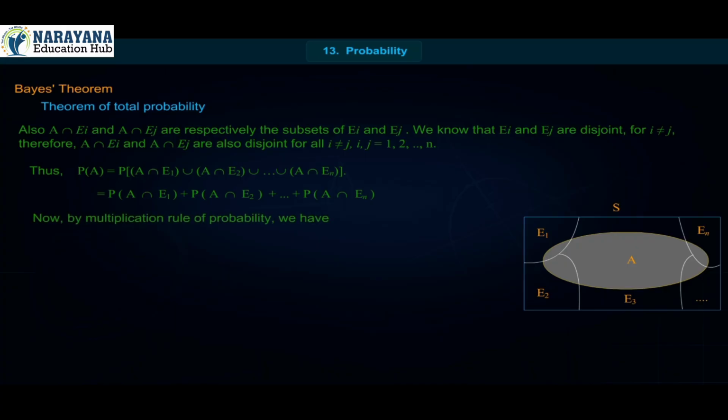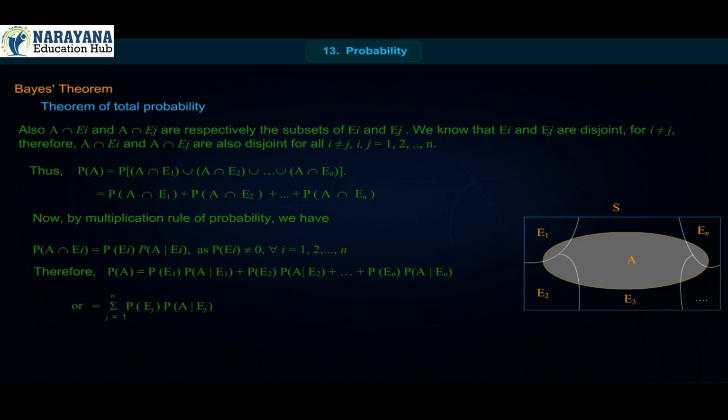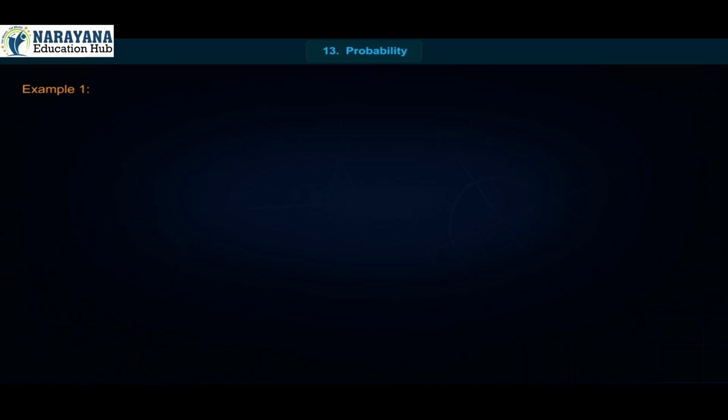Now, by multiplication rule of probability, we have P of A intersection Ei is equal to P of Ei into P of A by Ei, as P of Ei is not equal to 0 for all i is equal to 1, 2 up to n. Therefore, P of A is equal to P of E1 into P of A by E1 plus P of E2 into P of A by E2 plus up to plus P of En into P of A by En. Or P of A is equal to summation j is equal to 1 to n P of Ej into P of A by Ej.